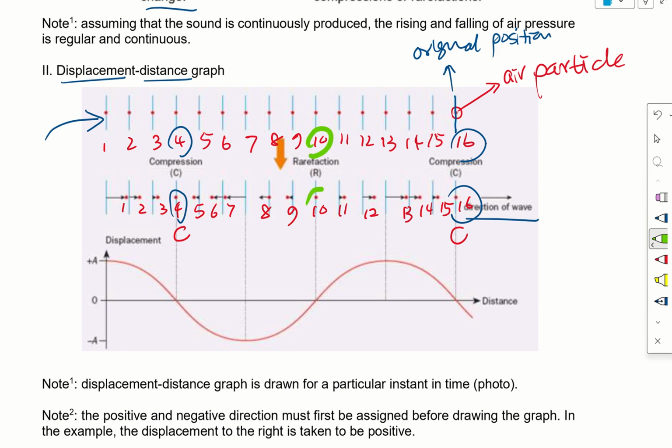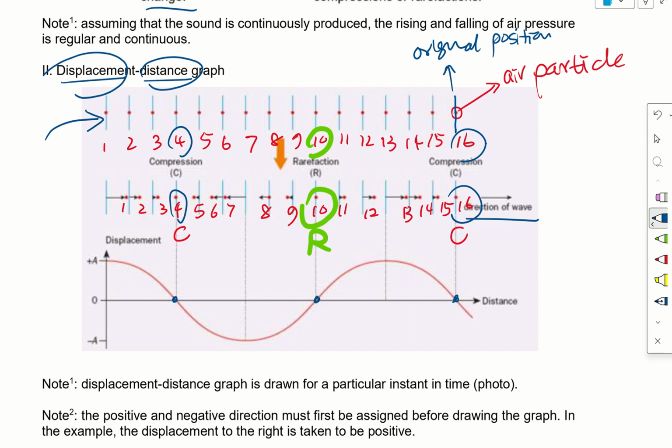Okay, particle 10 is also not moving, but if we look at its neighbors on the left and right of it, we see that they are moving away from it, and that makes particle 10 a center of rarefaction. Because particles 4, 10, and 16 did not move, their displacement is 0, because we are doing a displacement distance graph.